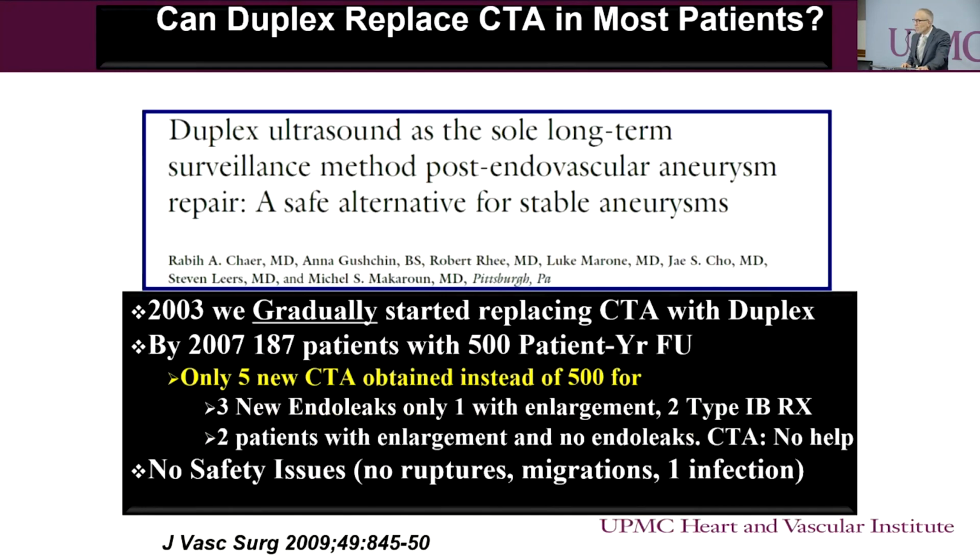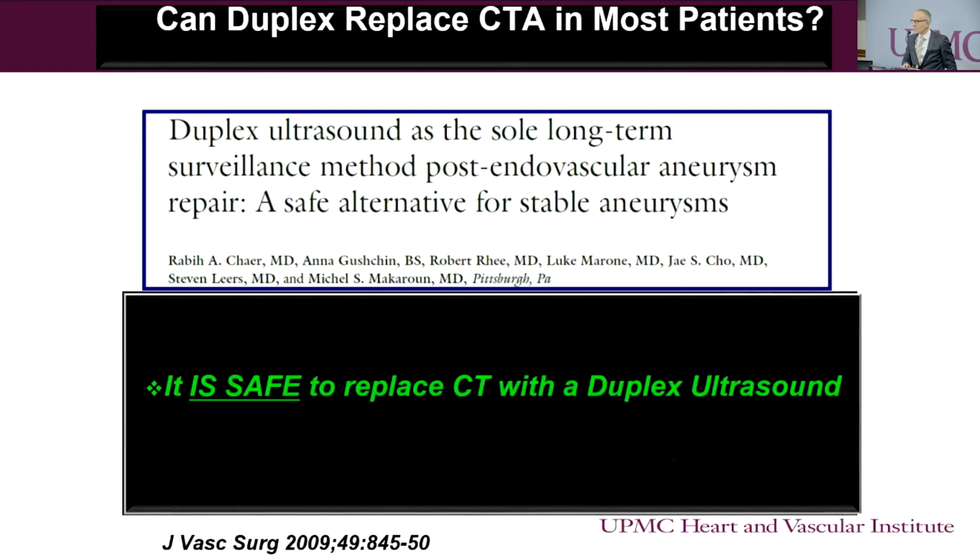it is very, very costly. We have shown a number of years ago that replacing the surveillance protocol for infrarenal aneurysm repair with ultrasound is quite safe, and this is our protocol currently at UPMC and across several centers, whereby we switch patients to ultrasound surveillance at 1 year if the CT does not show any concerning findings. This was from 2009, and this eventually made it to the guidelines.